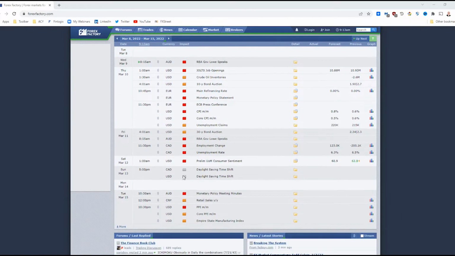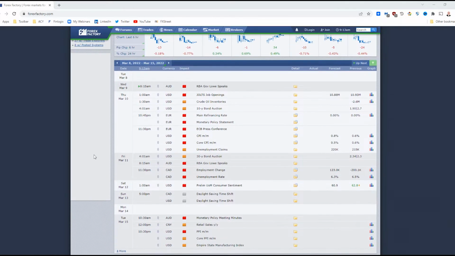And I'm just noting there we do have a daylight saving time shift on the weekend. That doesn't affect the market, but always worth noting what time the market's going to reopen next week, a little bit earlier. Alright, let's get to the charts.